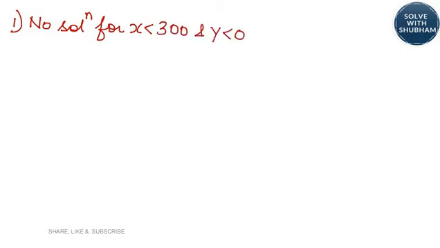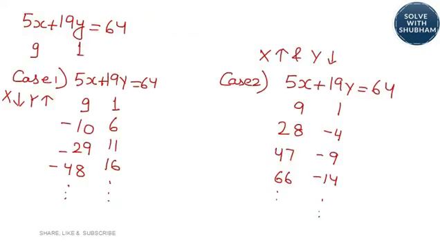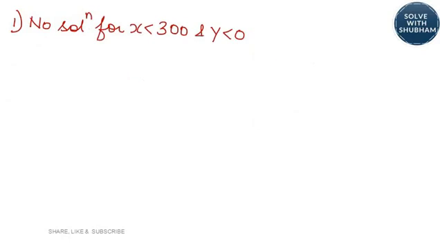First option, let me write it here, says no solution for x less than 300 and y less than 0. Let us look at both the cases and see. So when you look at both the cases, you see case 2, let's say this: x 28 and y minus 4.